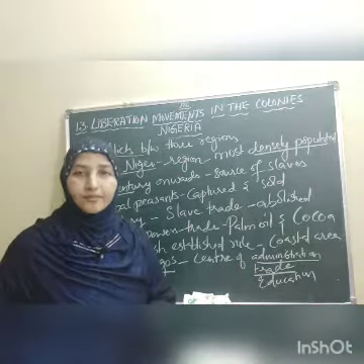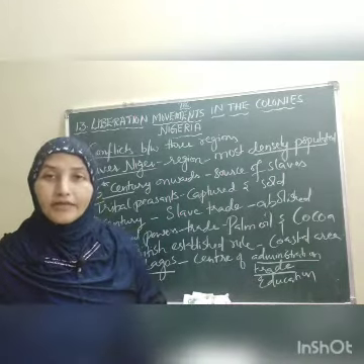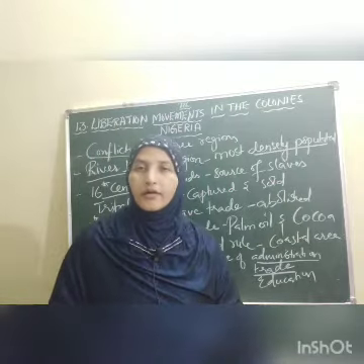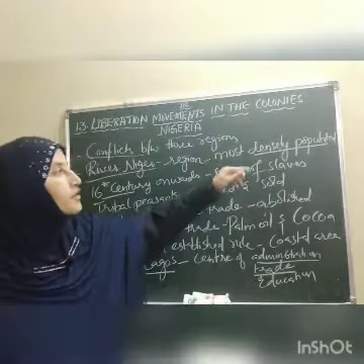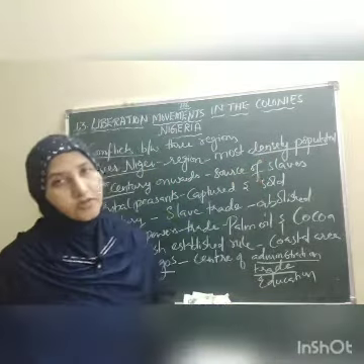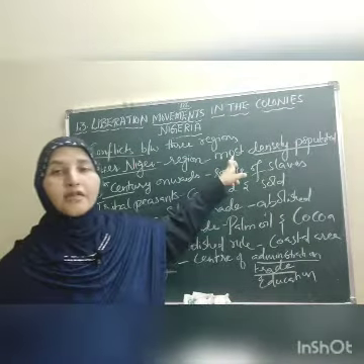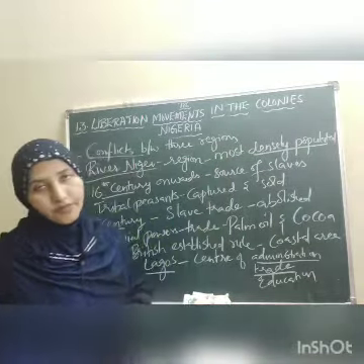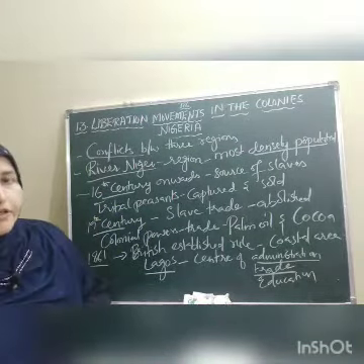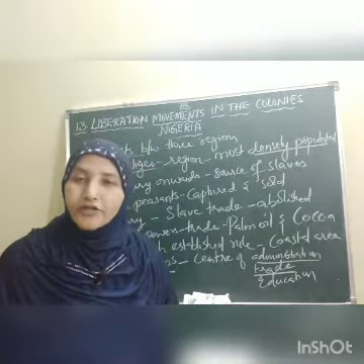Then what happened, children? River Niger. As you all know, river areas are mostly densely populated. So the areas around the river Niger turned out to be the most densely populated. That means more people settled there to get water and other resources from the river. So it is termed the most densely populated region of that area. Then by the 16th century onwards, what happened, children? This area of Nigeria turned into a center for slave trade.